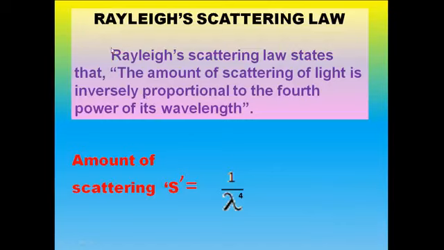And Rayleigh scattering can be explained with the help of a mathematical expression. That is, the amount of scattering, denoted as S, is proportional to 1 by lambda to the power 4. That is, the amount of scattering of light is inversely proportional to the fourth power of its wavelength. And this is the statement of Rayleigh scattering.